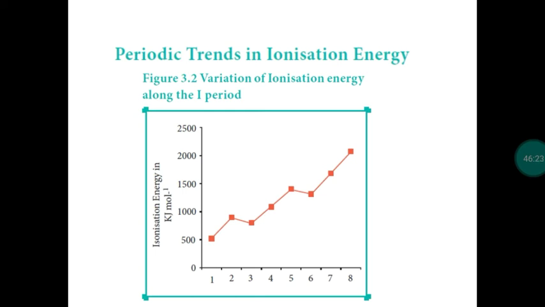Comparing boron, beryllium should have a lower value, but beryllium has a higher value than boron. Then comparing oxygen, nitrogen should have a lesser value. Take the second period: lithium, beryllium, boron, carbon, nitrogen, oxygen, fluorine, neon.